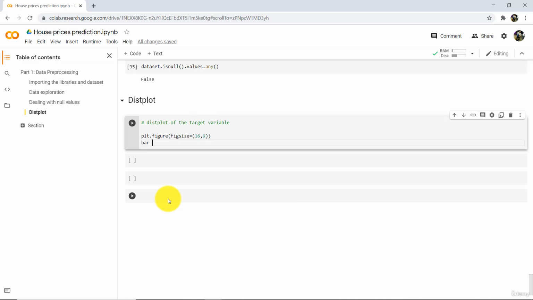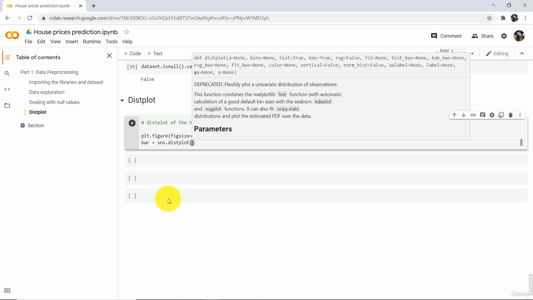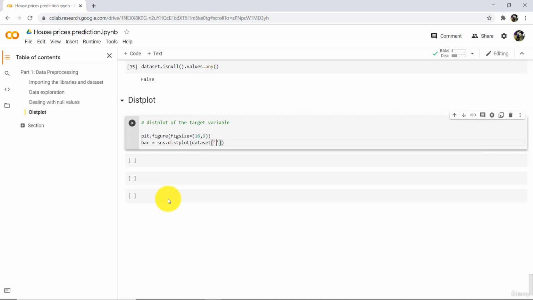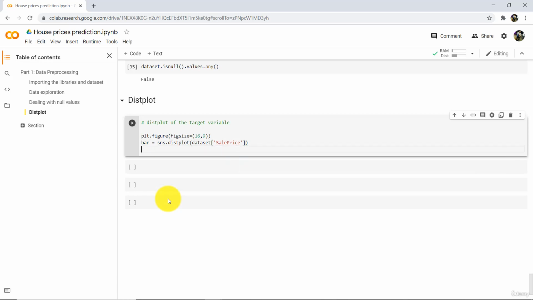Now define a variable bar, use the Seaborn library sns dot dist plot, and in parentheses specify the target variable SalePrice. After that bar dot legend.